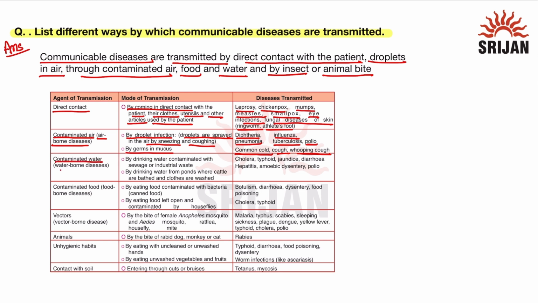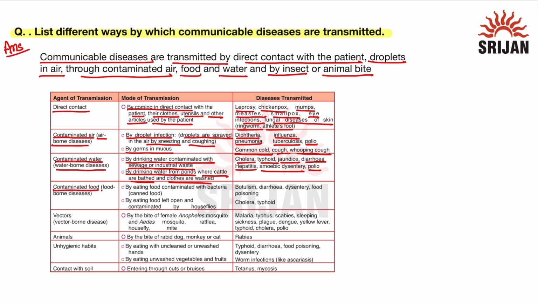Next is contaminated water, which leads to waterborne diseases. Mode of transmission is by drinking water contaminated with sewage or industrial waste. Second is by drinking water from ponds where cattle are bathed and clothes are washed. The diseases which are caused are cholera, typhoid, jaundice, diarrhea, hepatitis, amoebic dysentery, and polio. So, amoebic dysentery is caused by protozoa and polio is caused by virus.